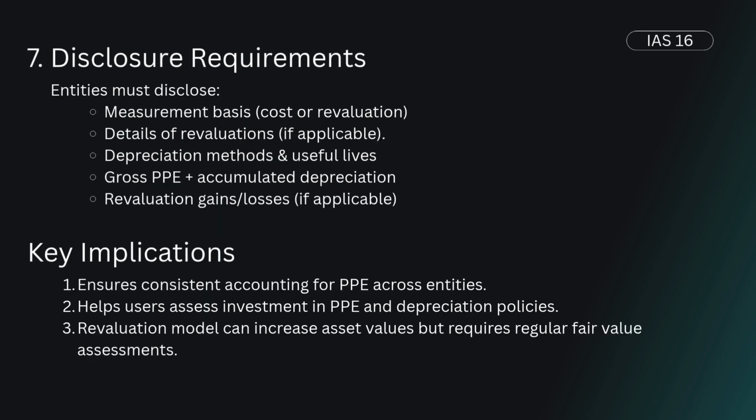Now let's look at its disclosure requirements. Key disclosures include: number 1, measurement basis used, that is cost or revaluation; number 2, depreciation methods and useful lives; number 3, gross carrying amount and accumulated depreciation; number 4, details of revaluations, if applicable; and number 5, restrictions on title or pledged assets.